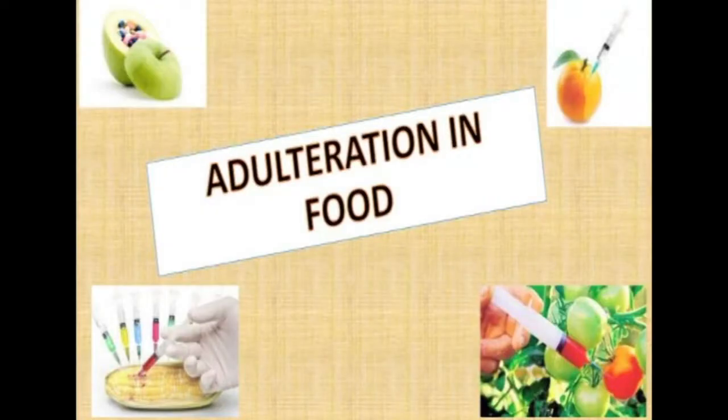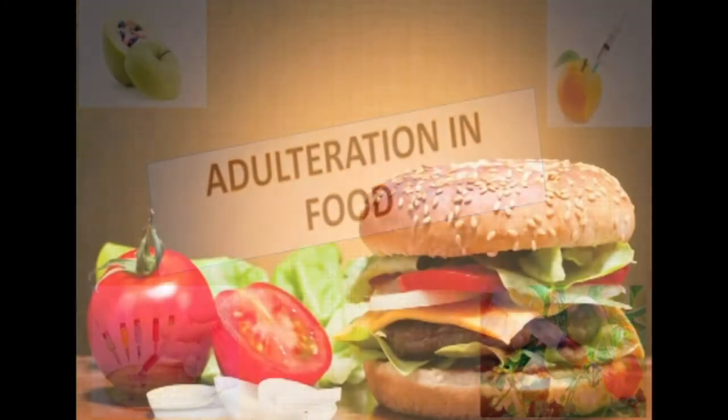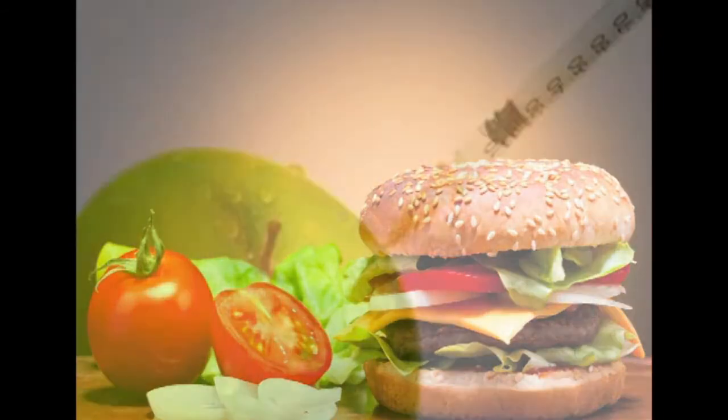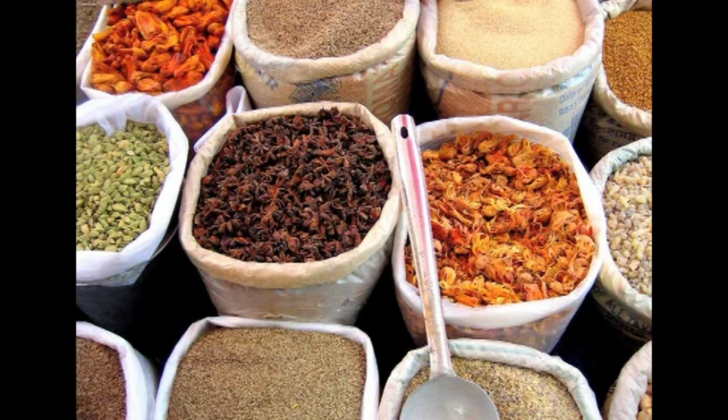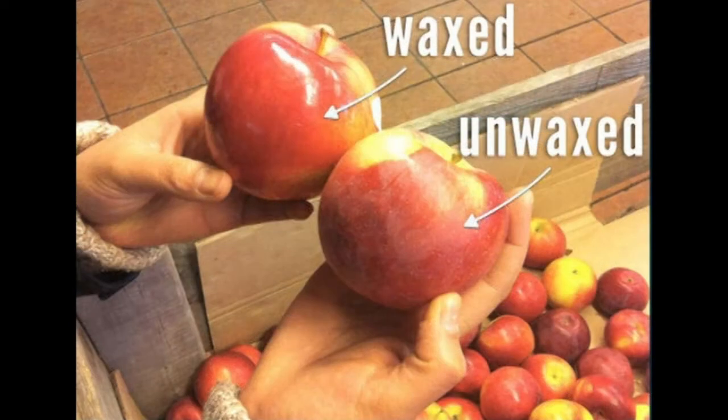Welcome students. Today we try to learn about the topic food adulteration. What are the effects, types, and how the quality of the food product can be maintained through measures and standards. So what is food adulteration? Food adulteration consists of substituting a whole or a part, or adding a cheaper substance, or removing a vital nutrient from the food, which makes the quality of the product inferior.